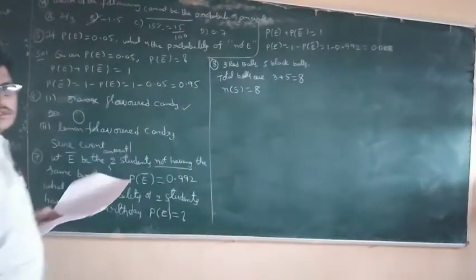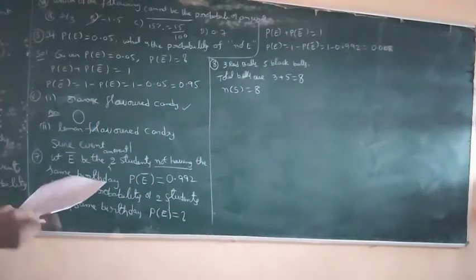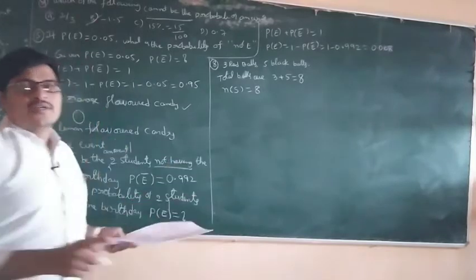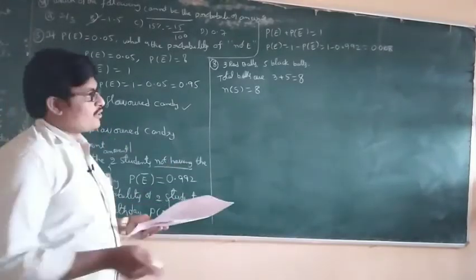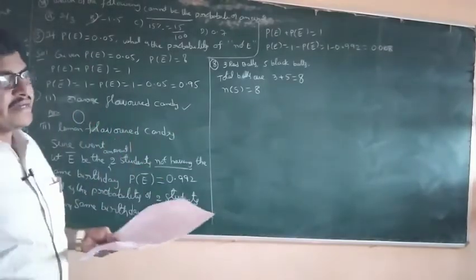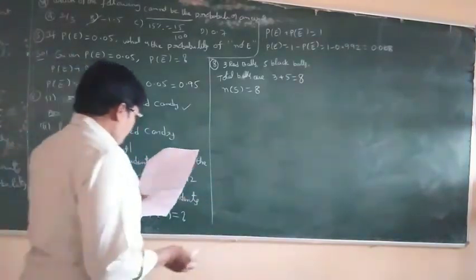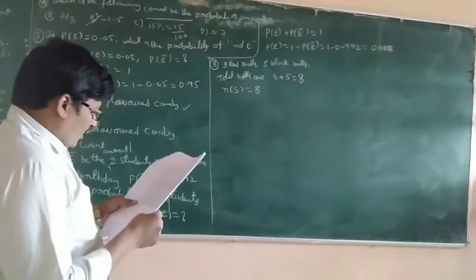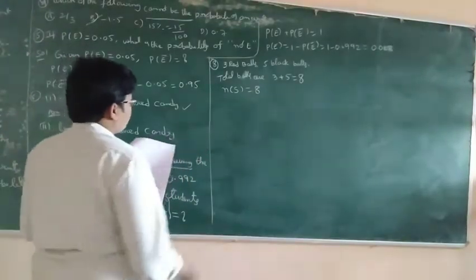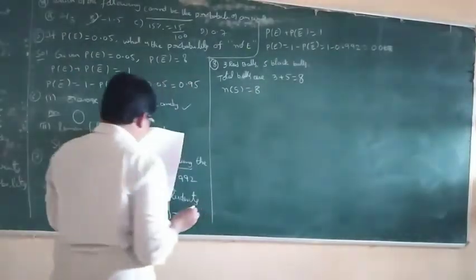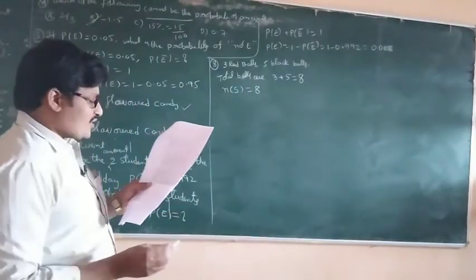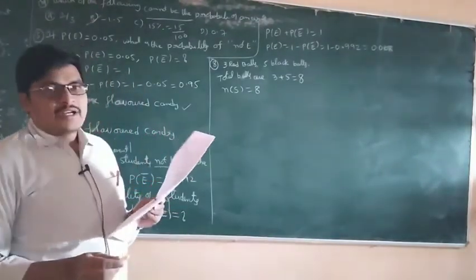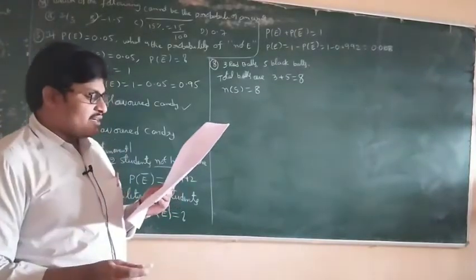Total balls, the color is not important. Total balls is equal to 8. So 3 red balls and 5 black balls. What is the probability that, for example, the ball drawn is a red ball, second not a red ball?